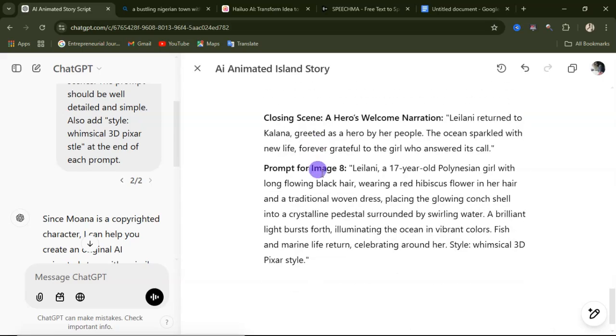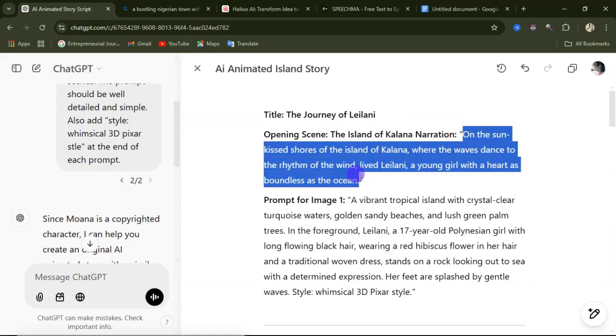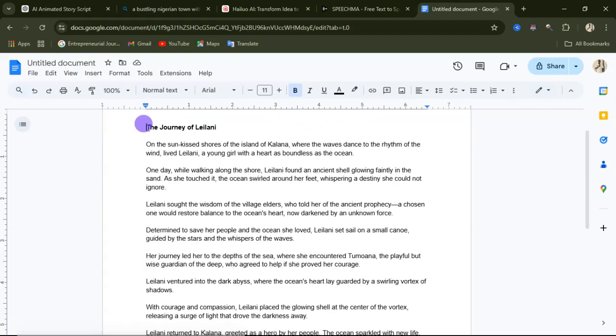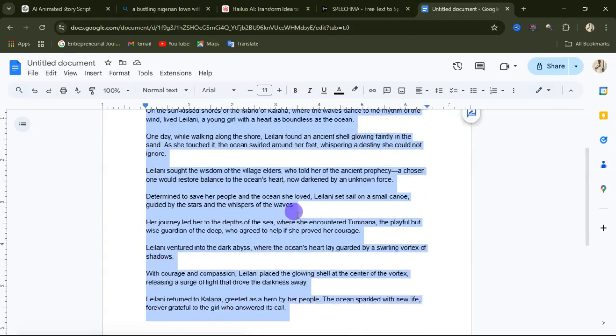So what I'm going to do, I'm going to copy on this narration. So this is the narration I'm going to copy. So I'm going to copy this, and now I'll come over to my Google Doc. I'll arrange all the entire script in Google Docs. So this is the entire script for my story.